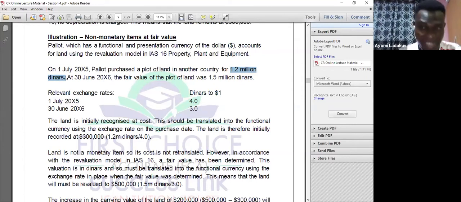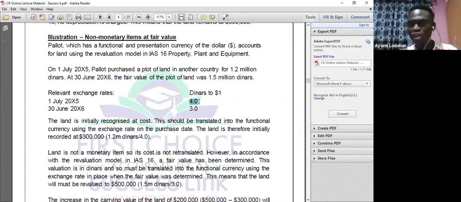In case you're having serious issues, if you don't understand the way I explain, don't worry yourself. Just call me, I'm going to further explain. Okay, so now what will I do? Since I entered the transaction on this date, I will say 1.2 million divided by 4. I will have a figure of 300,000. I will initially recognize that asset as 300,000.